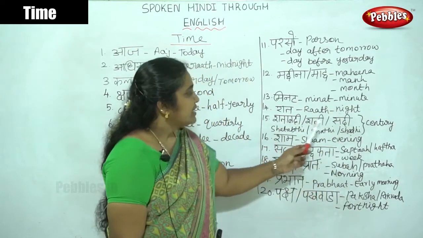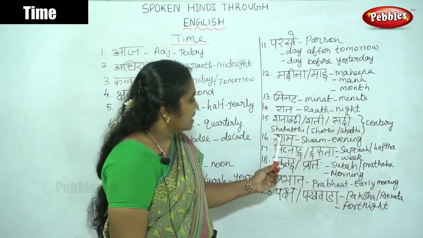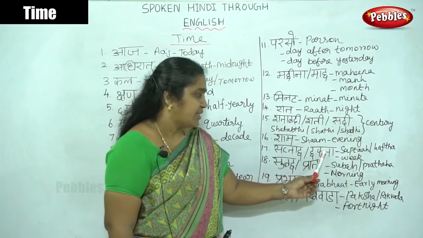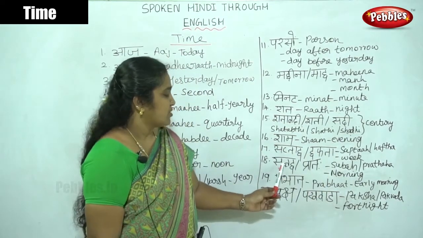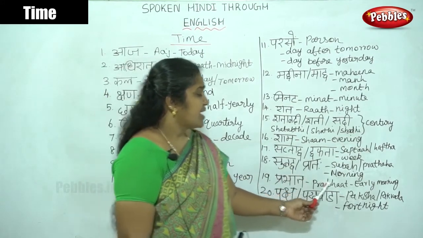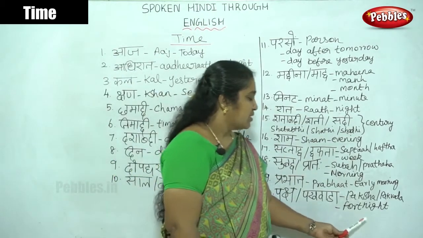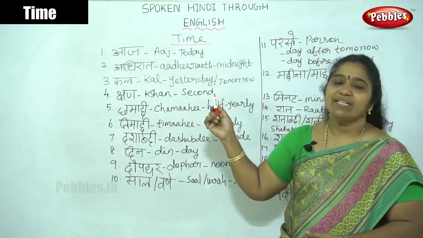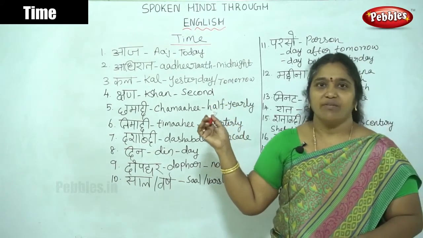Tendulkar sadi run score sakte. Then sham. Sham means evening. Saptah or hafta, both are the same. The meaning is week. Then subah means pratah, morning. Then prabhat means early morning. Then paksha, pakvada means fortnight. These are the words used for timing. Timing means samay. Hope you understand. Watch the video continually.